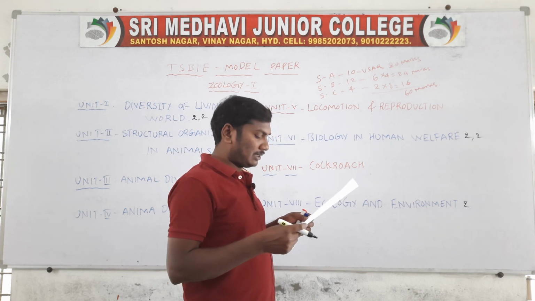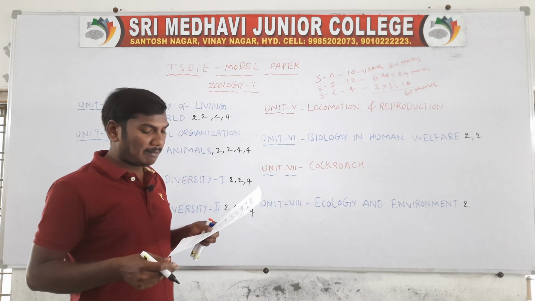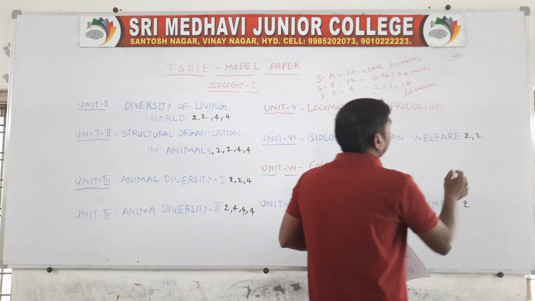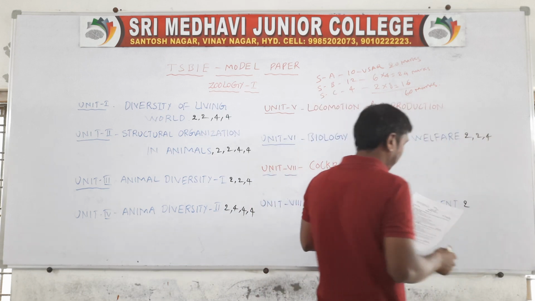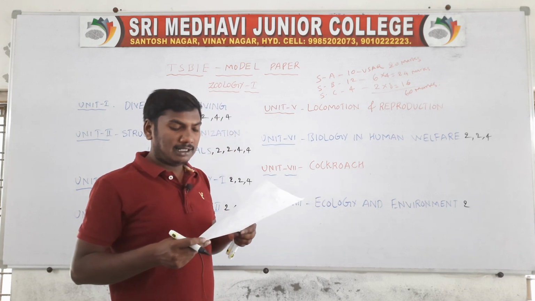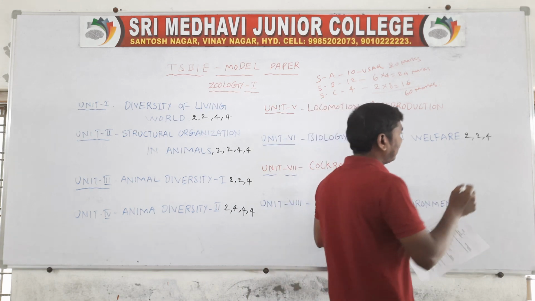Write short notes on the pathogenicity of Entamoeba histolytica. So they are from unit 6. Next one, prevention is better than cure, justify with regards to drug abuse. So this is also unit 6.